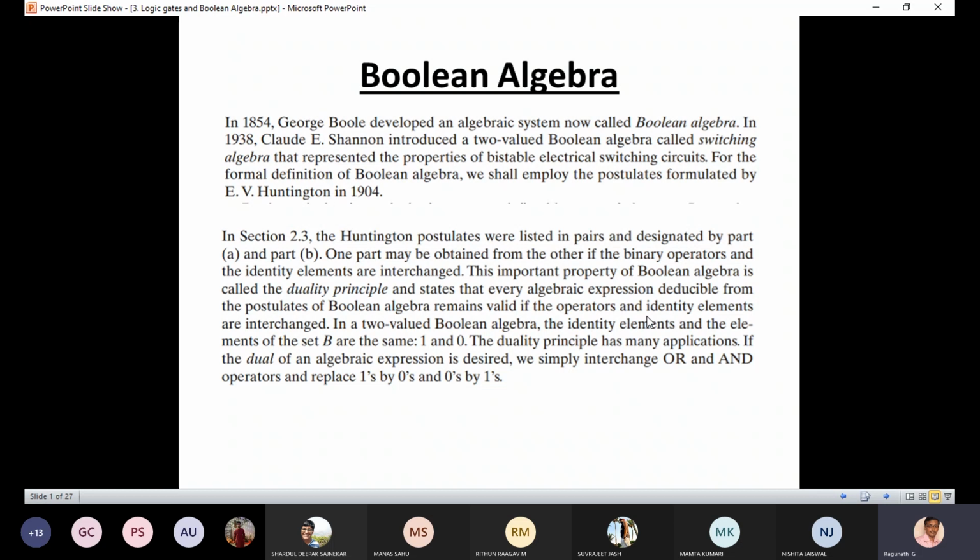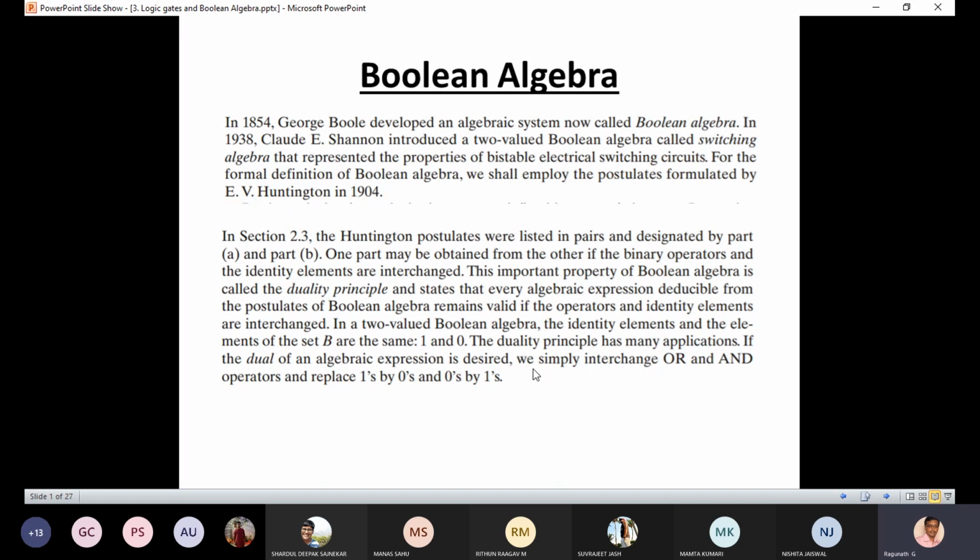Apart from the operators, the identity elements are also interchanged. The identity elements in Boolean algebra are nothing but 1 and 0. So operators and identity elements are both interchanged, and this property of Boolean algebra is called the duality property. When I show the example, you can easily understand that.